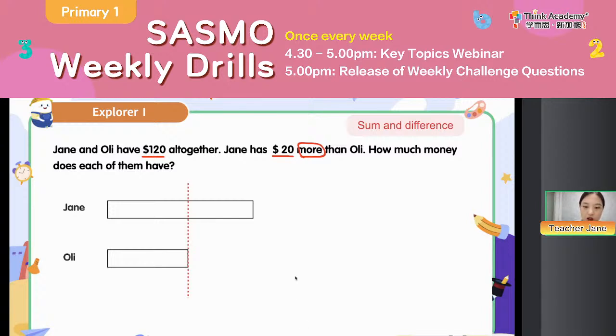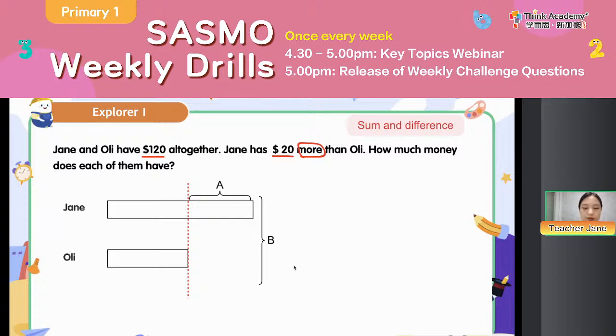Okay, good job. So we can see, we want to know their difference. So we just draw the dot line to show how much more Teacher Jane has, right? And then, everyone, Teacher Jane just drew 2 brackets. One bracket is A, shows this part. And then a big bracket on the right side shows B.